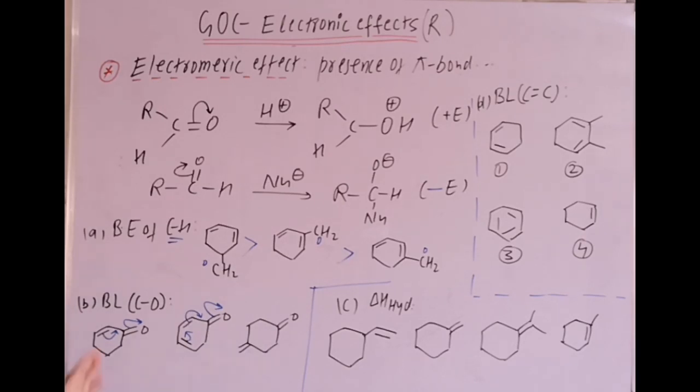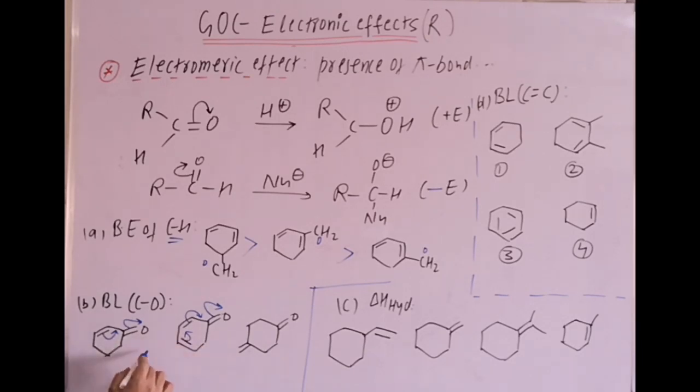So when the double bond is moving towards single bond character, it means the bond length should increase, right? Whereas in the third one there is no resonance. So which among them has the least bond length? The third one, right? Between 1 and 2, where is more resonance? Due to more resonance, the CO bond will be more towards single bond character.